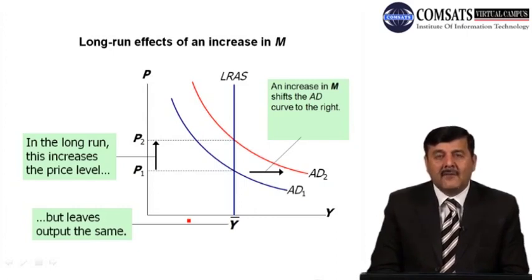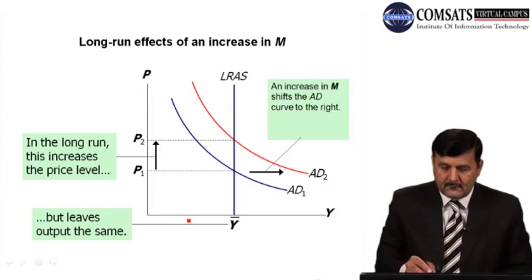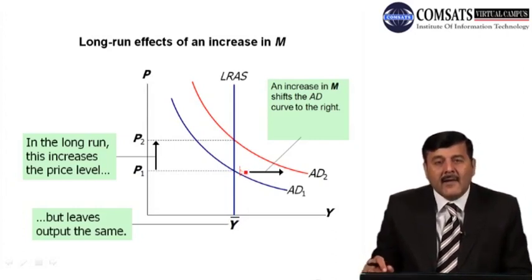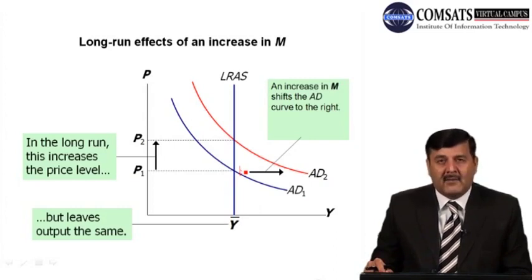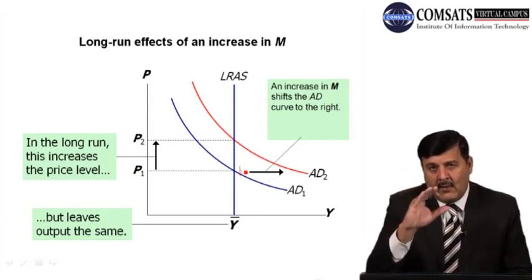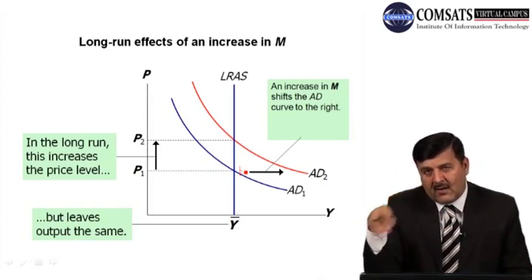Both of these two curves, AD1 and LRAS, intersect each other at point A. At point A, if you see that price level is P1, output level is at its full employment level. Now suppose an increase in M, if there is increase in M, what will happen? अभी हमने पीछे देखा था कि whenever there is change in price level, there will be a change in output level, but the economy remains on the same aggregate demand curve.